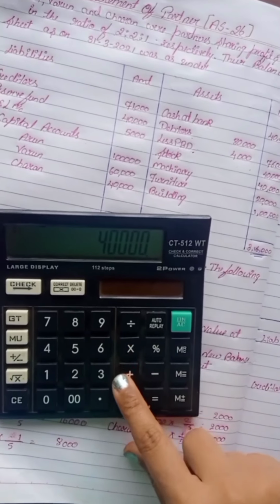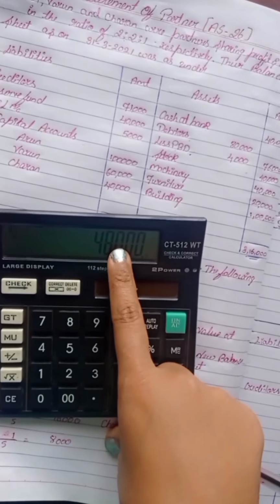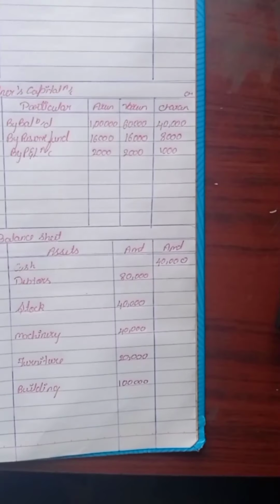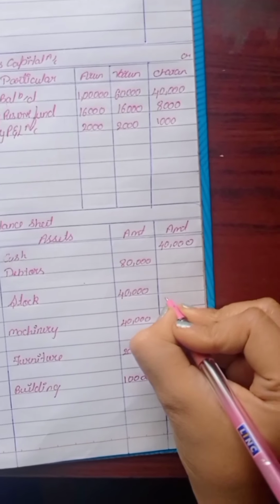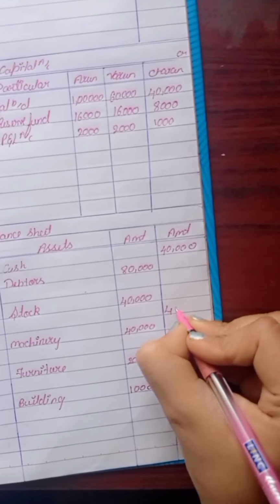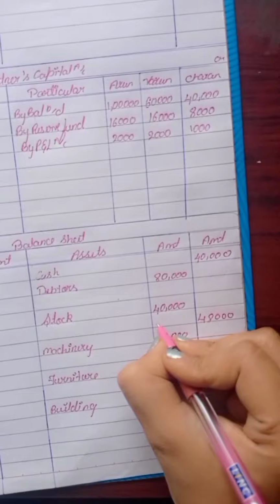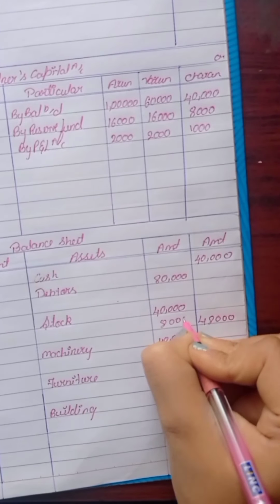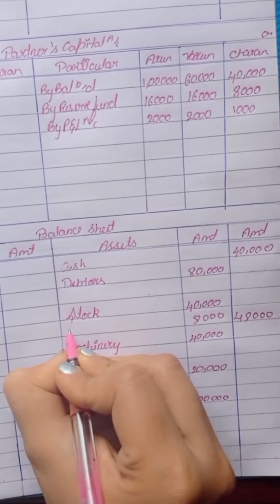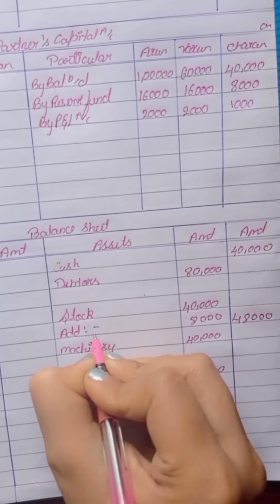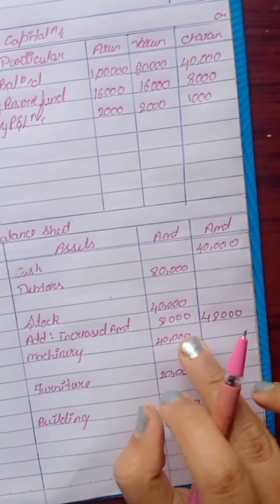40,000 plus 20% will give you 48,000. New balance sheet, outer column of stock, write 48,000. Here the difference is 8,000, which is increased. So right here we had left a line, add increased amount 8,000.